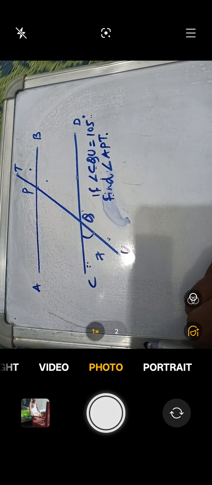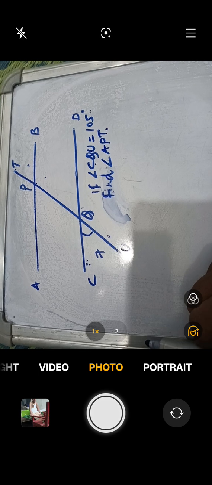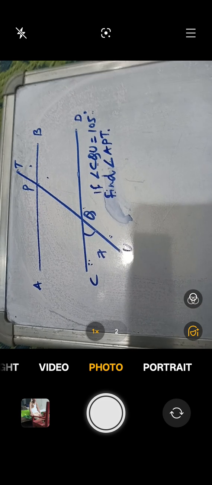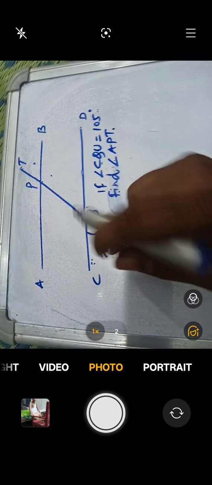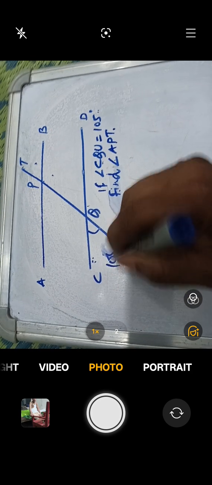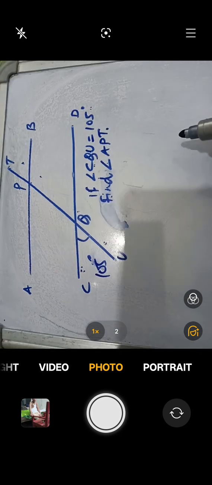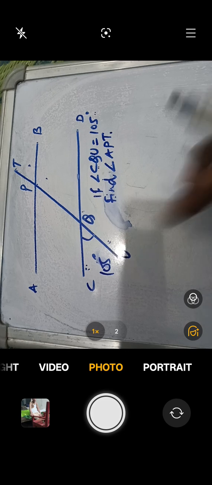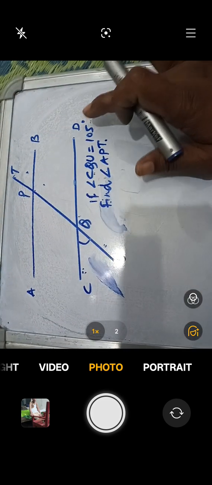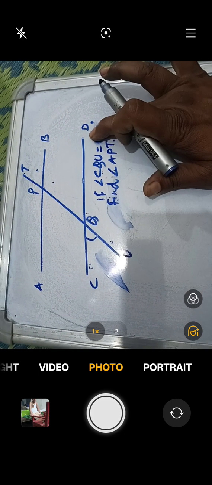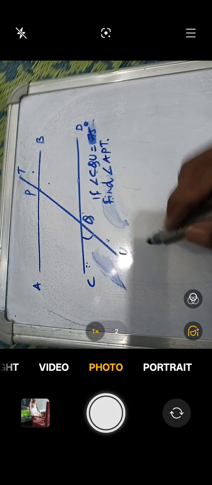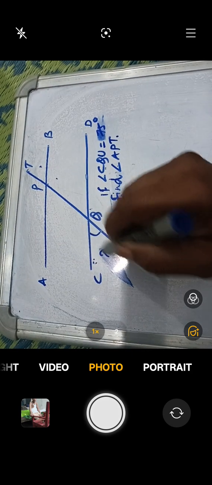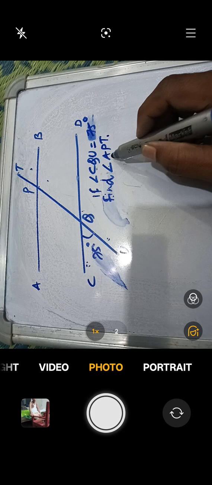CQU is given. Suppose it is 105 degree. Okay, 105 degree, right? No, take it as 75 degree. 75 degree, right? So if this angle is 75 degree, find angle APT.